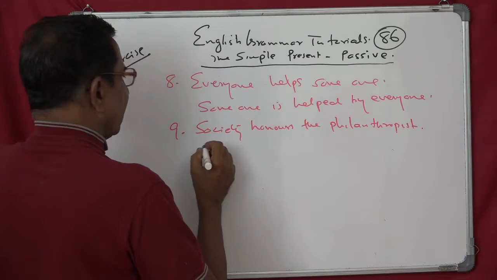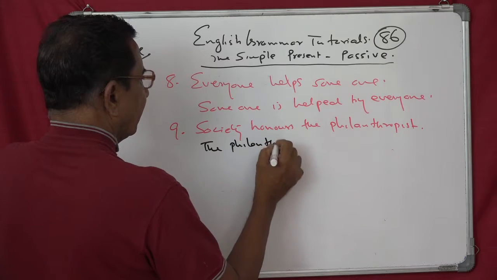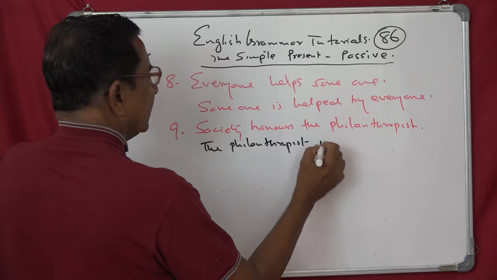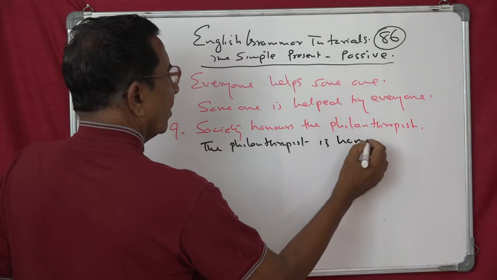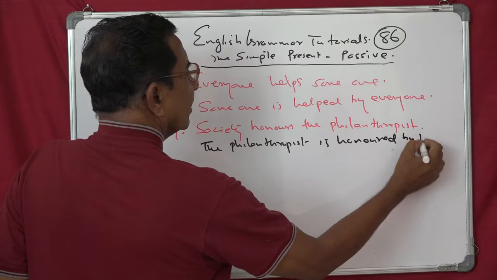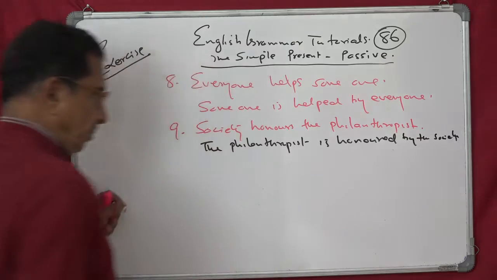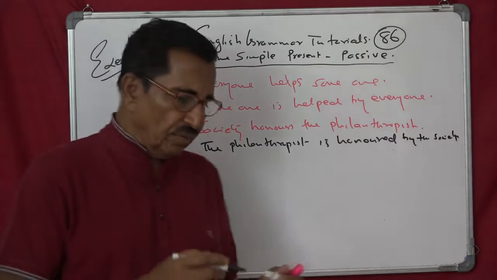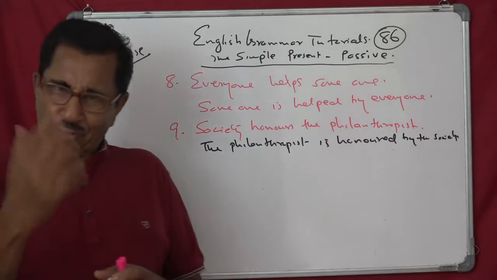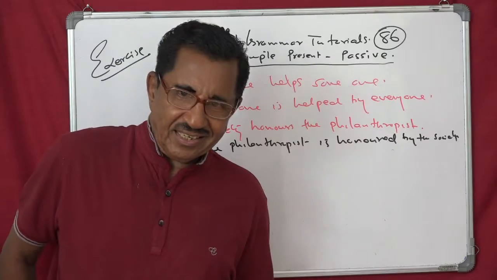The philanthropist is honored by the society. Society we can, if you want, drop. The philanthropist is honored. Yes. Listen.